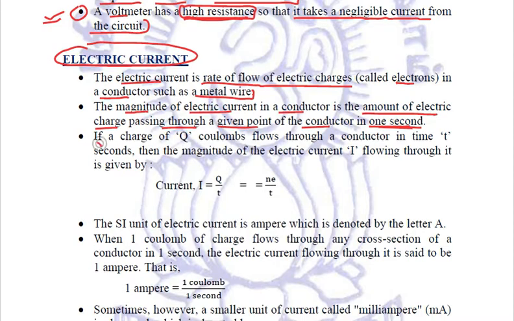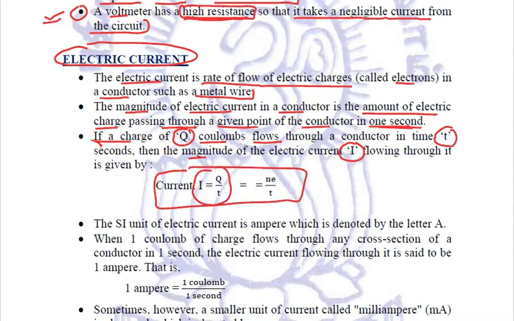For example, if a charge of q coulombs flows through a conducting wire in time t seconds, then the magnitude of electric current I flowing through it is given by the formula I is equal to q upon t, where I is the current, q is the amount of charge flowing, and t is the time.